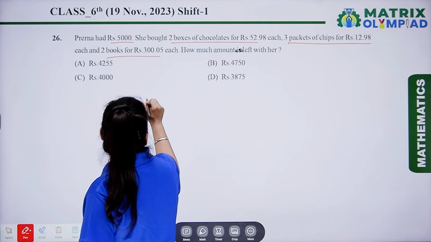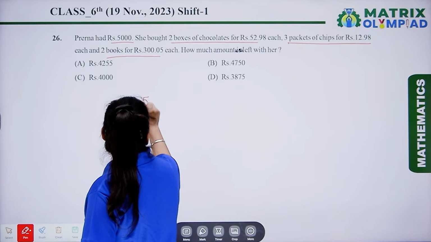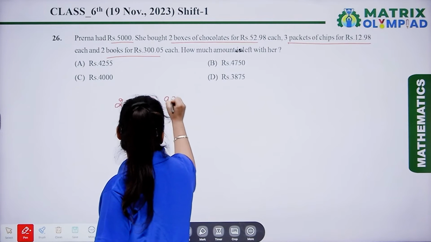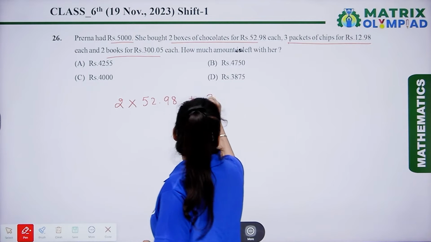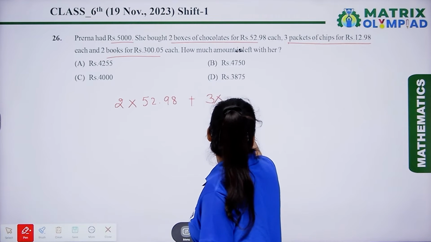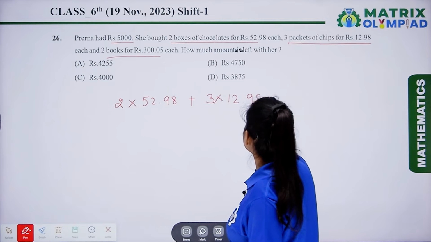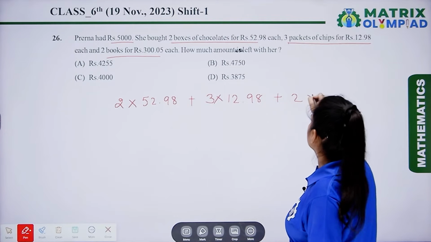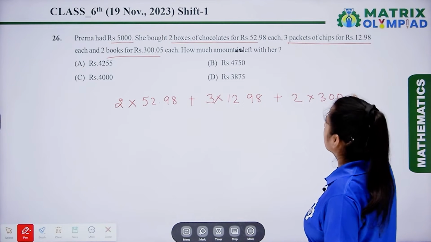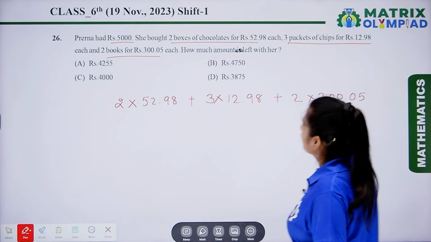The 2 boxes of chocolate cost 2 multiplied by 52.98, plus 3 packets of chips that cost 12.98, plus 2 multiplied by 300.05.